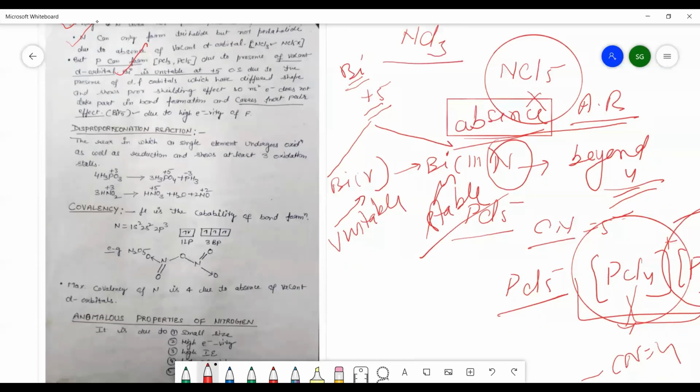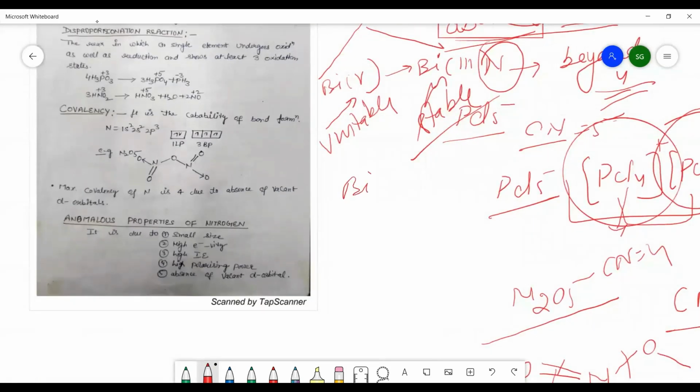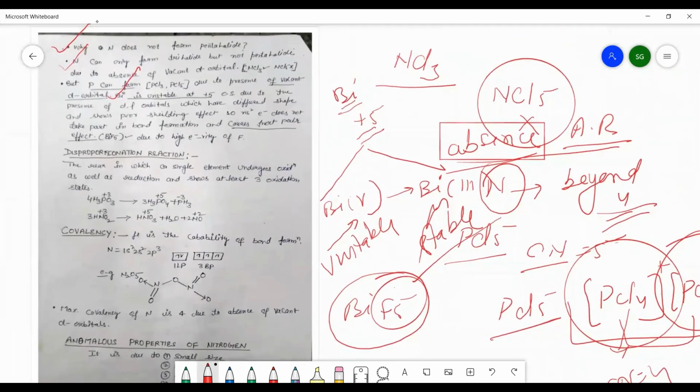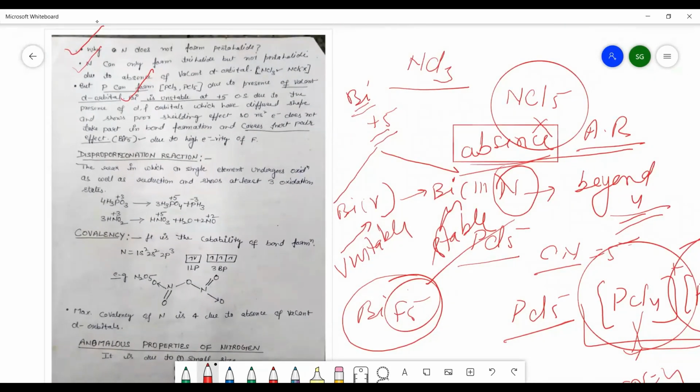Same reason. And only one Bi(V) compound is possible, that is BiF5, which is possible because of the highly electronegative behavior of fluorine. Now, we have completed the oxidation states, that is +3, +5 and -3 oxidation states, and related questions also.